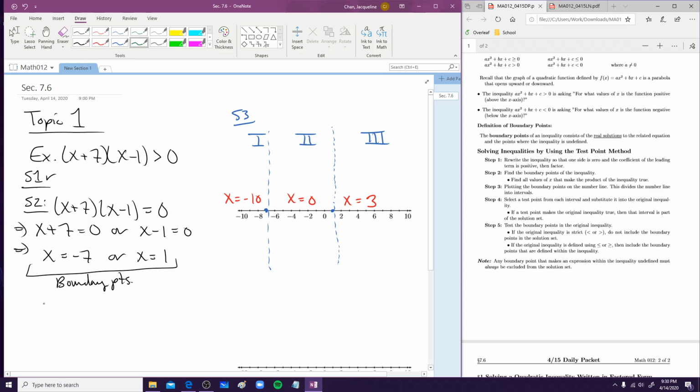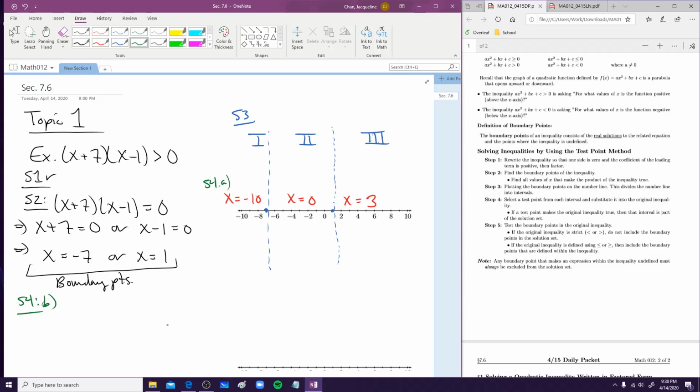So let's test it out. For step 4, this is like A, and this is like B. You can do each interval separately or just do the whole process on its own.